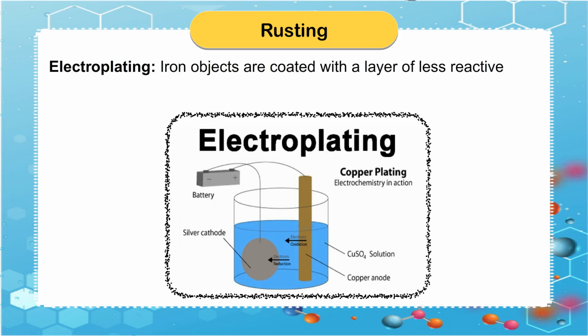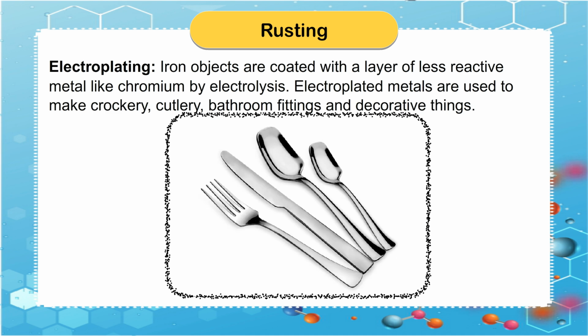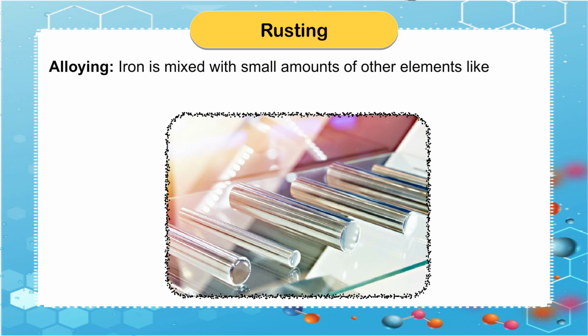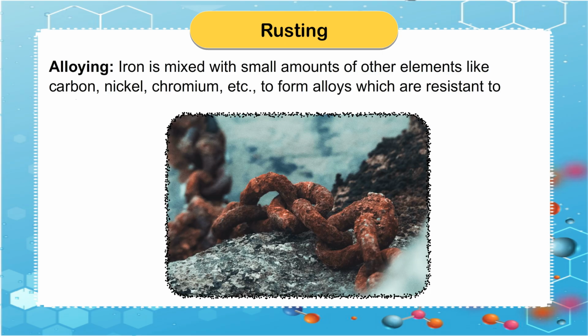Electroplating. Iron objects are coated with a layer of less reactive metal like chromium by electrolysis. Electroplated metals are used to make crockery, cutlery, bathroom fittings and decorative things. Alloying. Iron is mixed with small amounts of other elements like carbon, nickel, chromium, etc. to form alloys which are resistant to rusting.